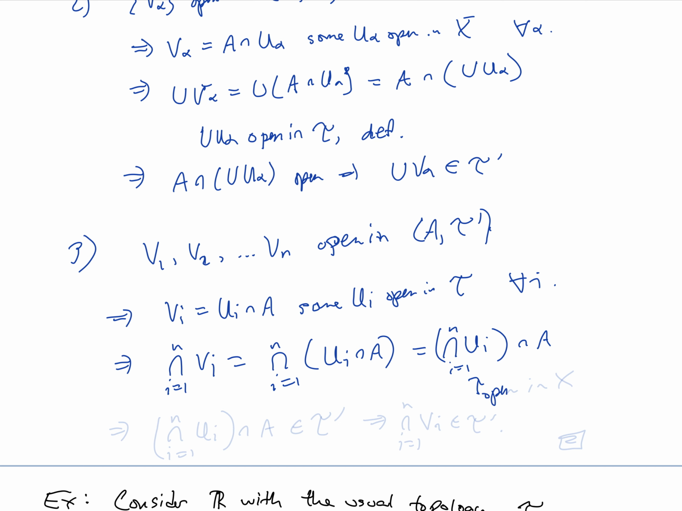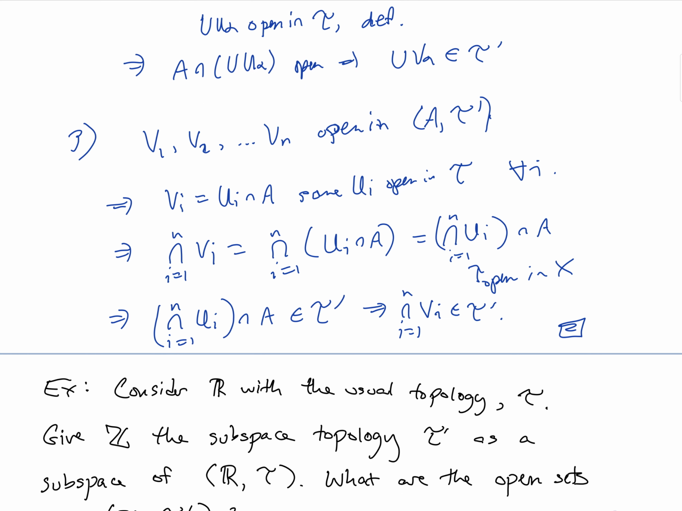This is open since each of the individual sets is open in X, and that tells us that this intersection is an open set in X intersected with A, which is in the subspace. And so yes, the finite intersection of elements of τ' is in τ'. So we've shown that the subspace topology is in fact a topological space.